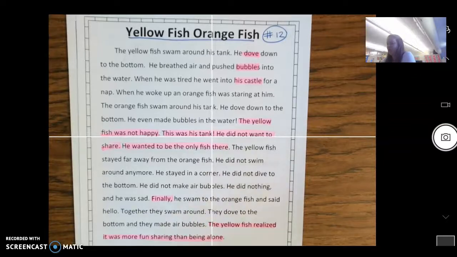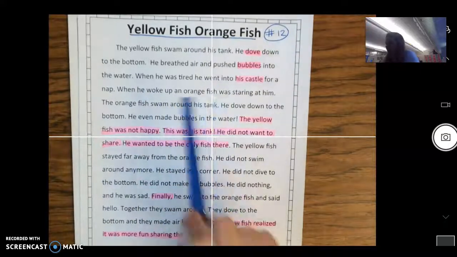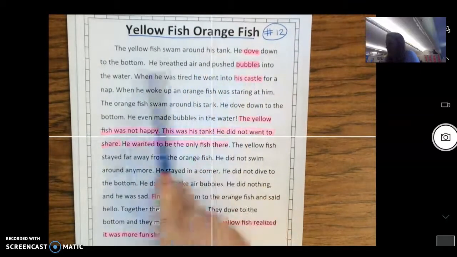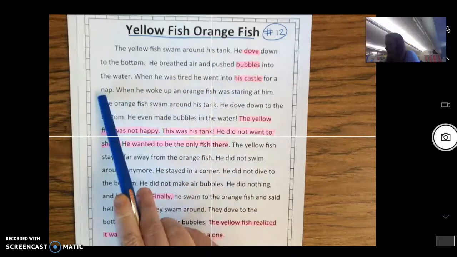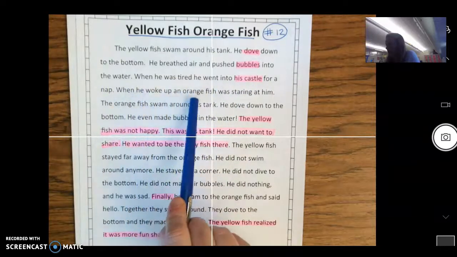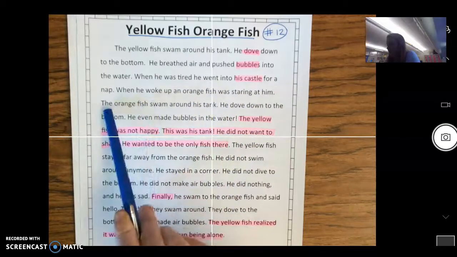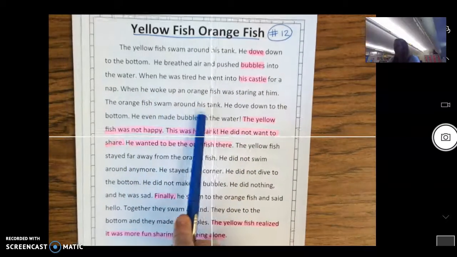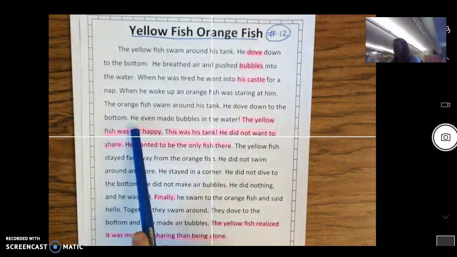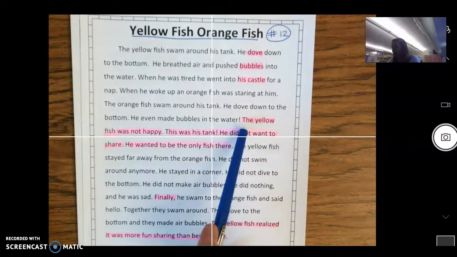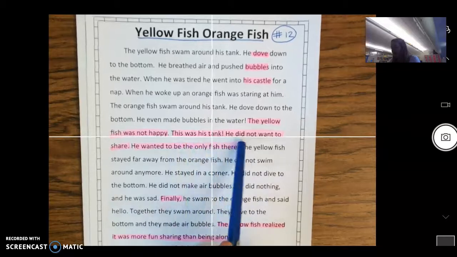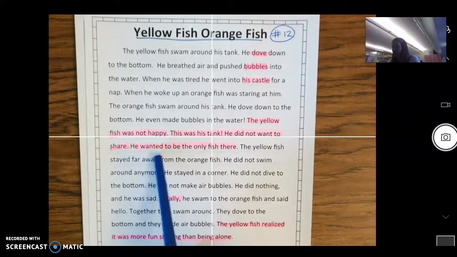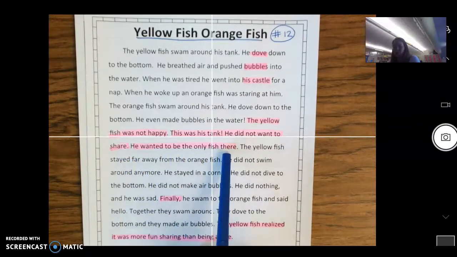Yellow Fish, Orange Fish. The yellow fish swam around his tank. He dove to the bottom. He breathed air and pushed bubbles into the water. When he was tired, he went into his castle for a nap. When he woke up, an orange fish was staring at him. The orange fish swam around his tank. He dove down to the bottom. He even made bubbles in the water. The yellow fish was not happy. This was his tank. He did not want to share. He wanted to be the only fish there.